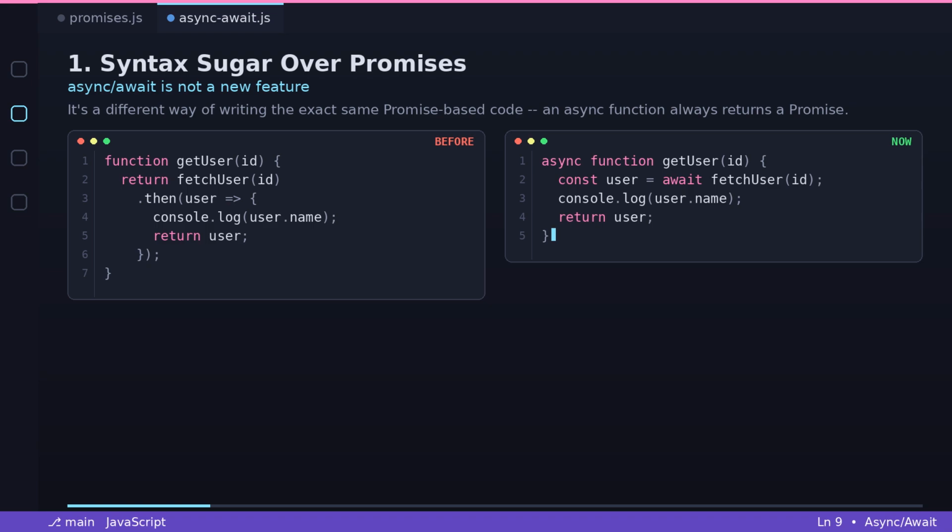An async function always returns a promise, even if you just return a plain value inside it. And await simply pauses execution inside that function until the promise settles. It doesn't block the rest of your program.